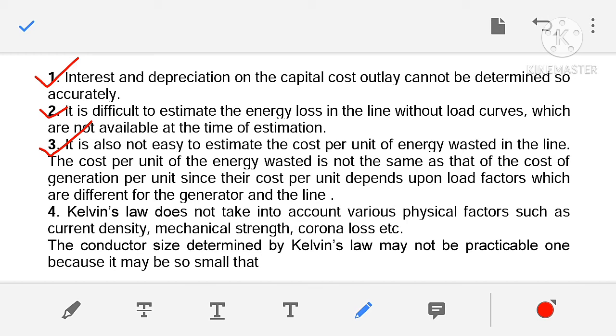Then the cost of energy wasted in the feeder will not be equal to rupees 2 only, because the cost of energy generated depends on the load factor of generators, whereas the cost of energy wasted depends upon the load factors of the line. The load factors of generator and the line are different, they are not the same.